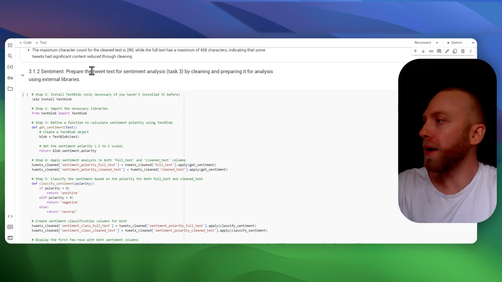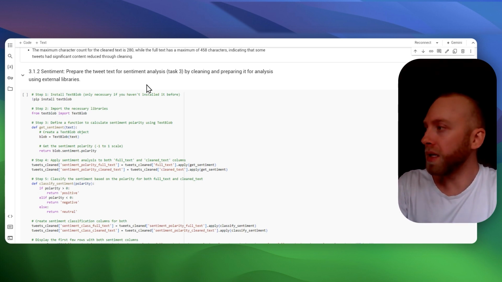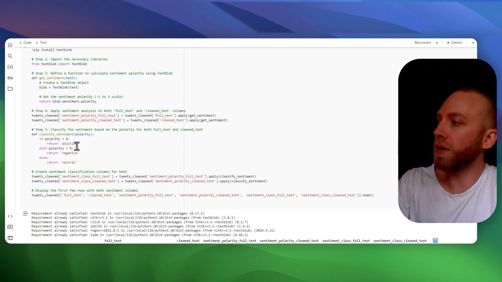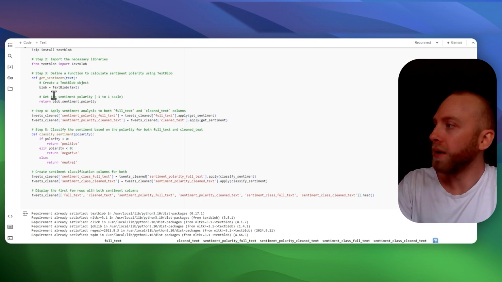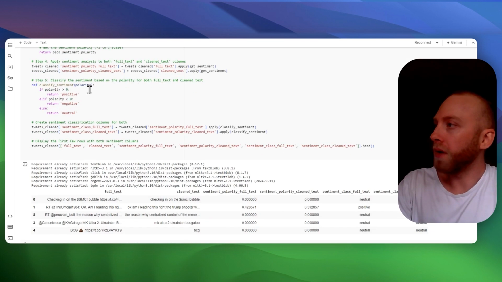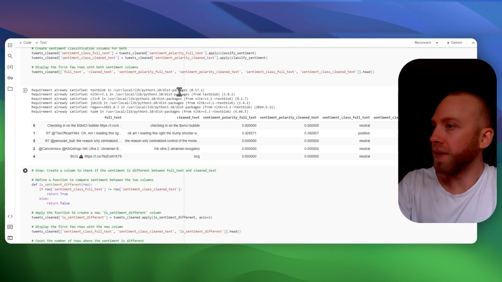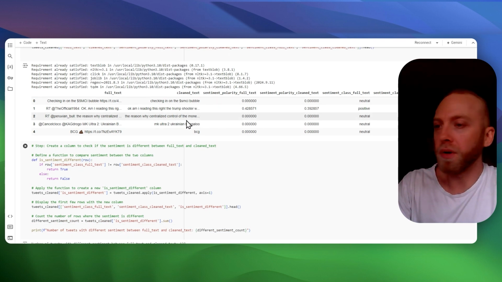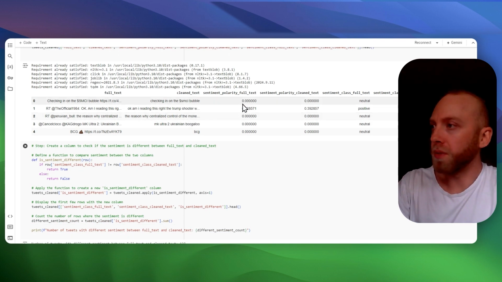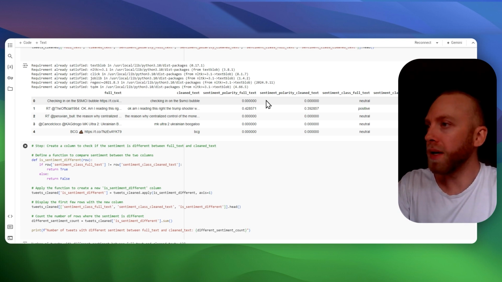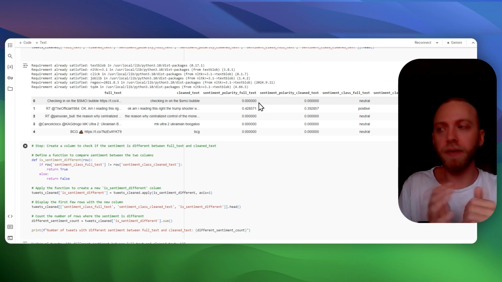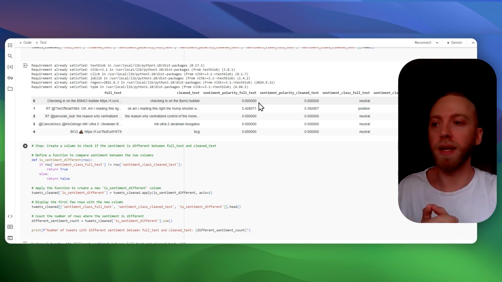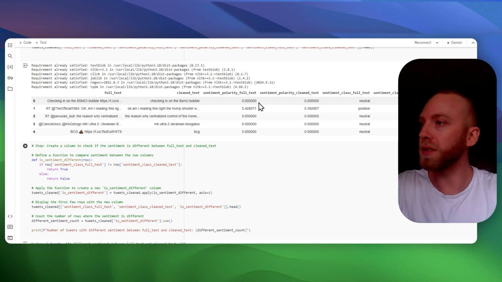So we got some good details from that, right? Here we are preparing the tweet text for sentiment analysis. We want to determine if the tweet is positive, negative, or neutral. We're using a library called TextBlob. We had to install that, and we set up a function to determine the polarity. Here are the first 5 entries where we can see the polarity. And we did it for the clean text and the original text that still has all the URLs, links, and mentions in it.